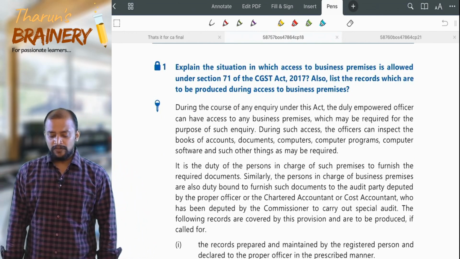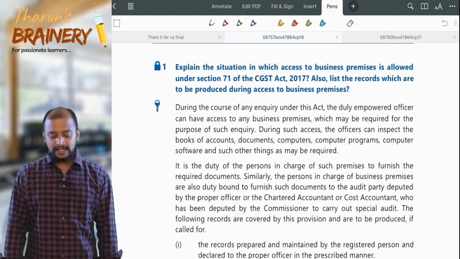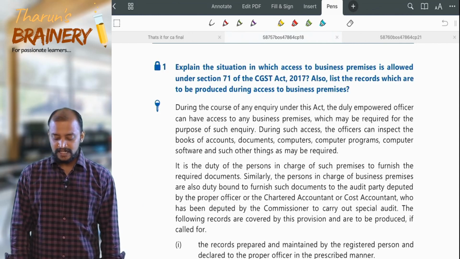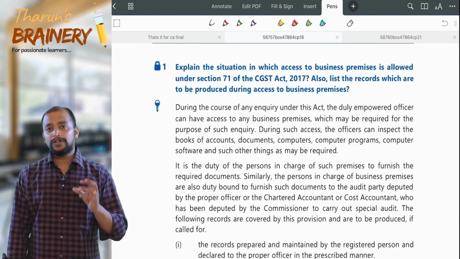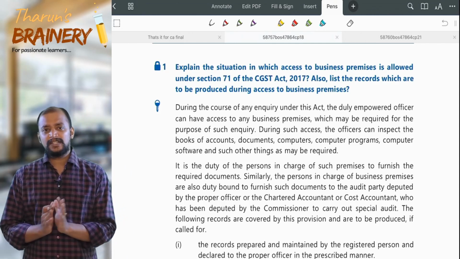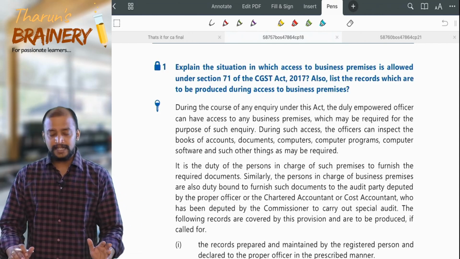Explain the situation in which access to business premises is allowed under section 71 of the GST Act. Also list the records which are to be produced during the access to the business premises. It's a theory question, and I have not given that in summary.